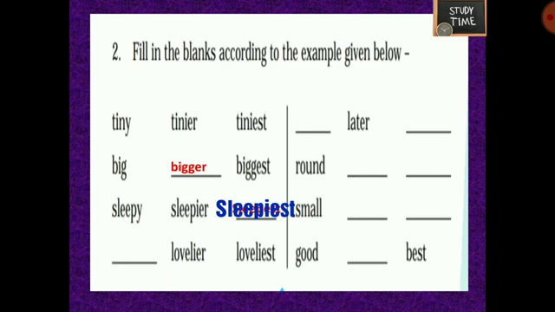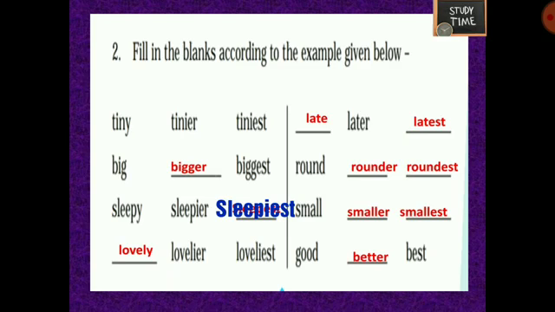Instead of y you should add iest. Next, lovely, lovelier, loveliest. Next, late, later, latest. Round, rounder, roundest. Small, smaller, smallest. Good, better, best.